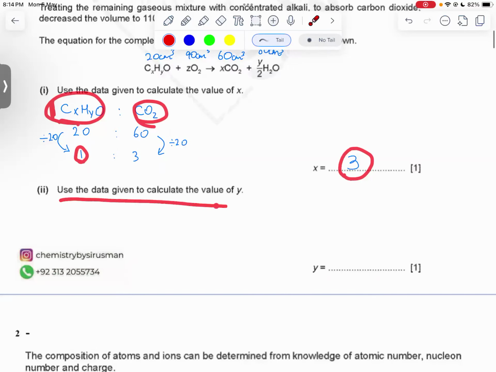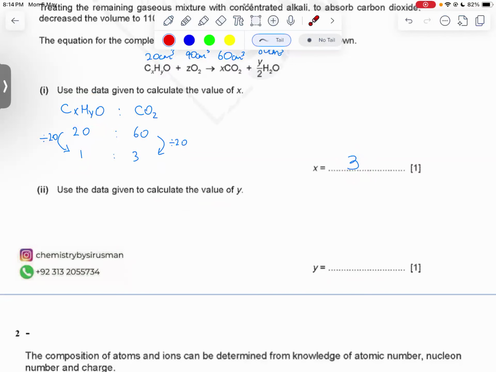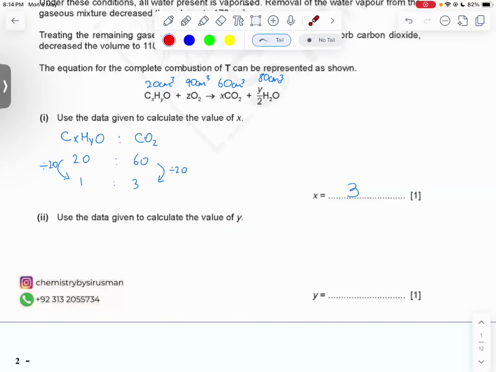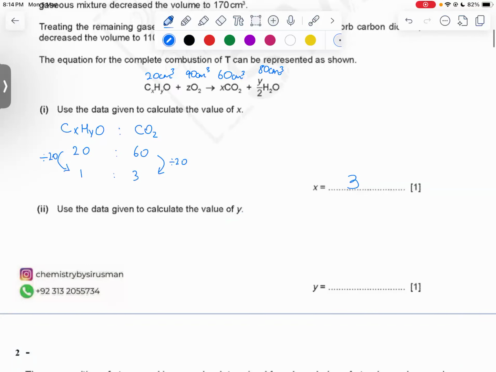Next, use the data given to calculate the value of y. So we want to calculate the value of y now. All right. Similarly, we can do the same exact thing, or we could have just done it over here. If we wanted to make it 1, we could have just divided everything by 20, right? So it would have become 1 is to 90 divided by 20 is 9 upon 2.